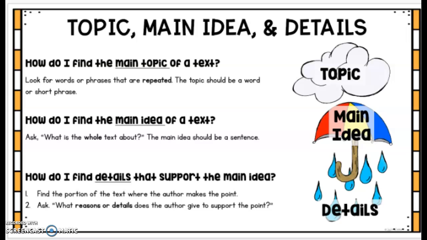How do I find details that support the main idea? So one, you can find the portion of the text where the author makes the point. Or two, ask what reasons or details the author gives to support the point. So you're trying to make sure that your supporting details relate back to your main idea and that it backs it up.